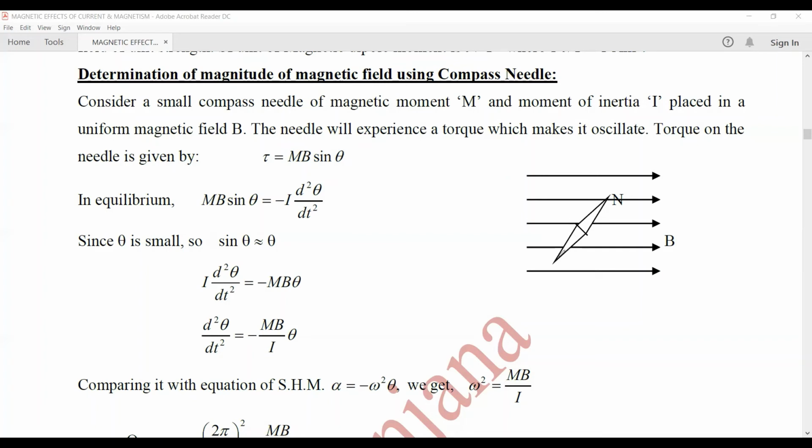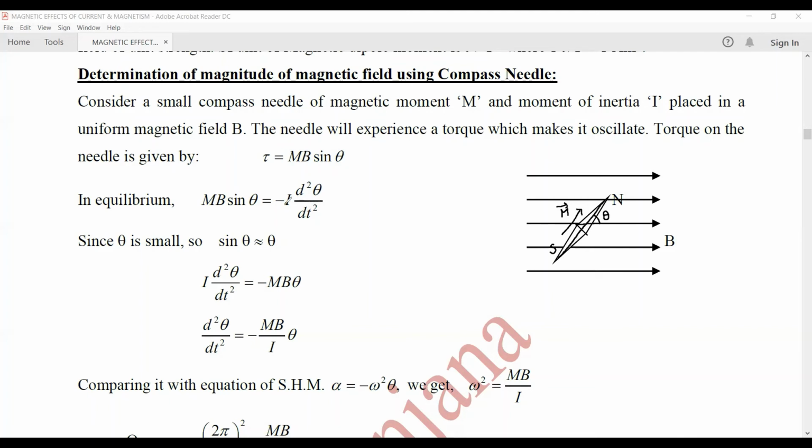We know that a magnetic dipole, here the magnetic dipole is a compass needle, and the dipole moment is acting from south to north pole, and this magnetic dipole moment is making an angle theta with the magnetic field. Any magnetic dipole, when placed in a magnetic field, experiences a tau which is given by mB sine theta. Now this mB sine theta is equal to minus the moment of inertia into the angular acceleration. Why this negative sign? Because it is trying to bring it back to its original position.